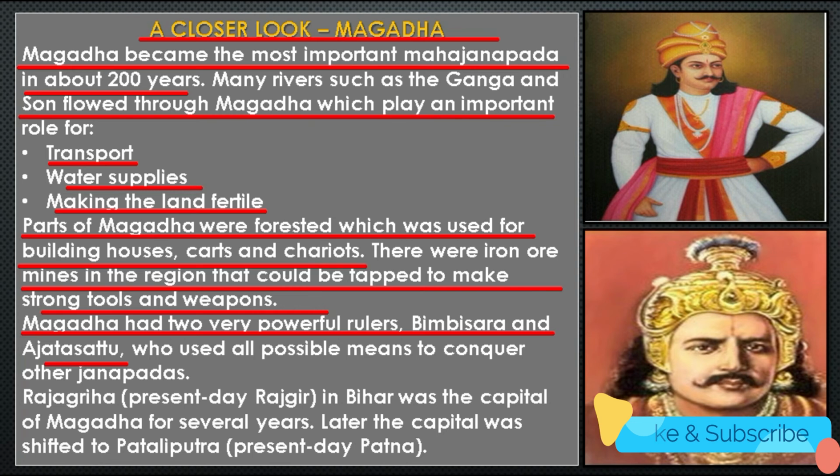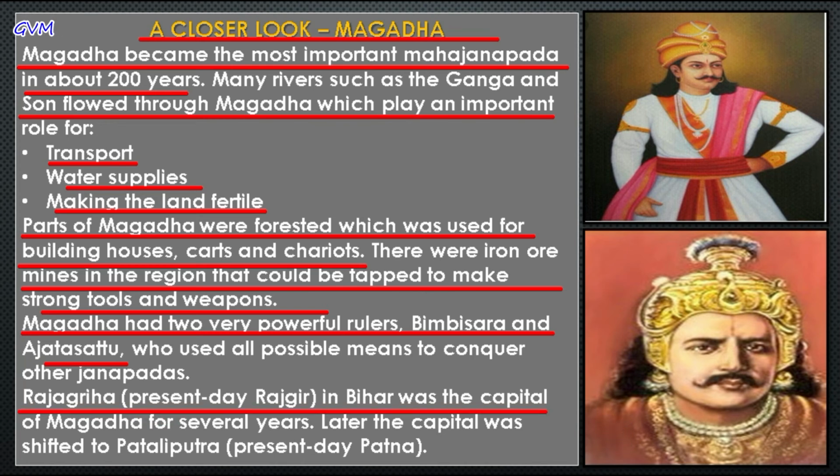Magadh had many powerful rulers such as Bimbisara and Ajatashatru of the Haryanka dynasty and Mahapadmananda of the Nanda dynasty. Rajgriha, which we presently call Rajgir in Bihar, was the capital of Magadh for several years, and later the rulers shifted their capital from Rajgriha to Pataliputra, commonly known as Patna in present time.